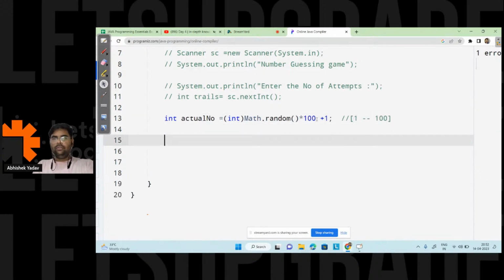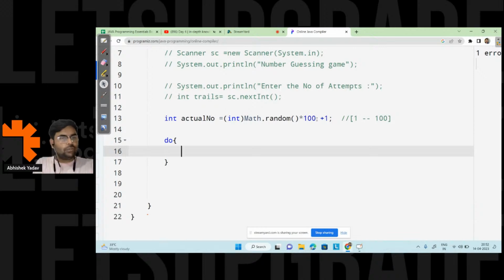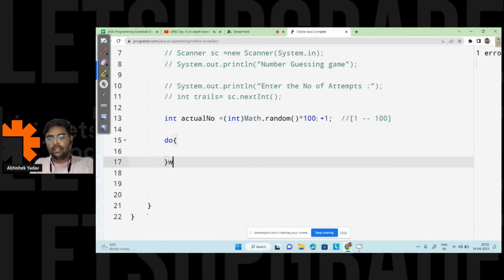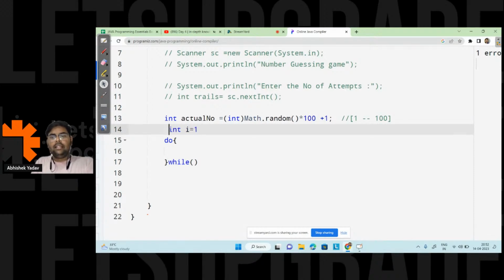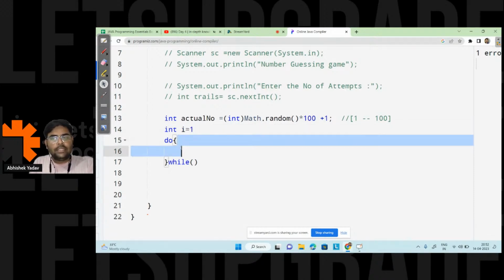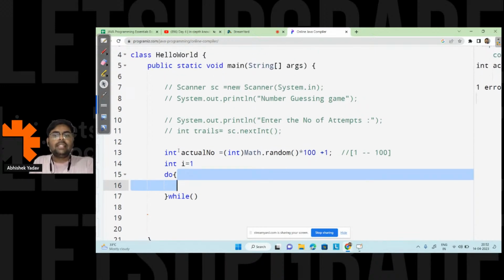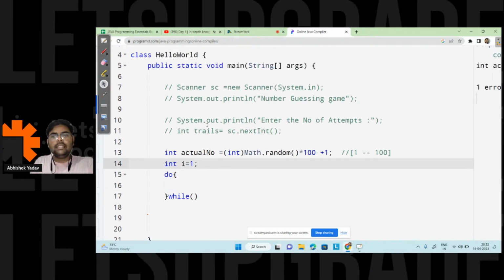Now this time I will use a do while loop, right everyone? So here I will write the do keyword. You can use a while loop also, and you can use a for loop also, but here I am going with the do while loop. I will take one variable, and that variable will start from 1. How many times do I have to execute the body of the do while loop? Till the value of I is less than the trials.